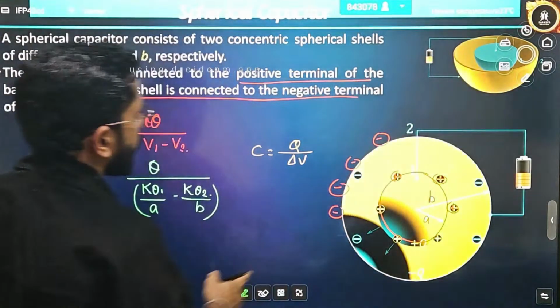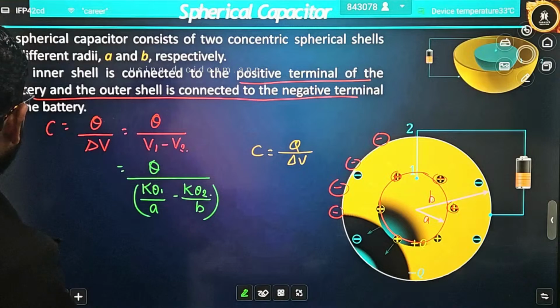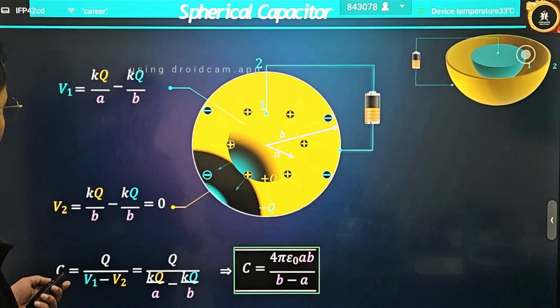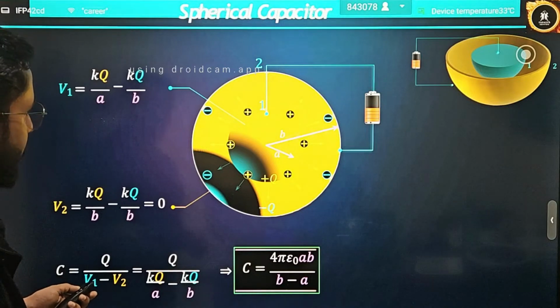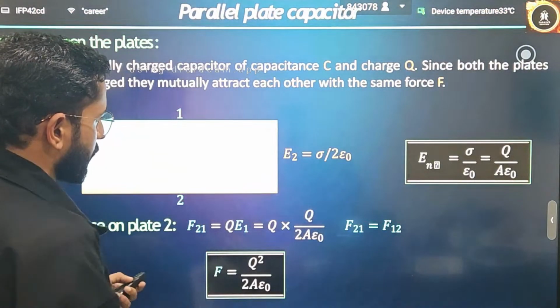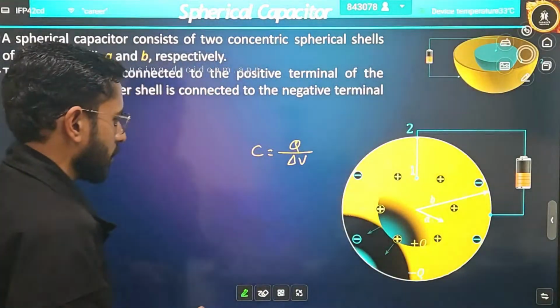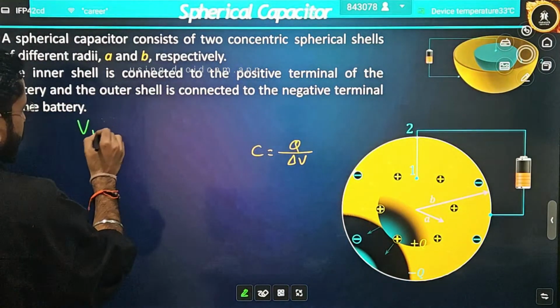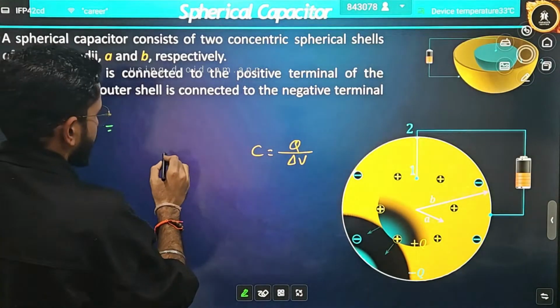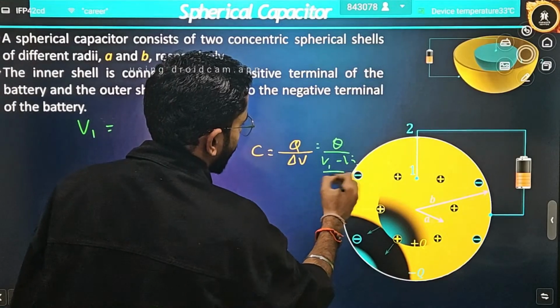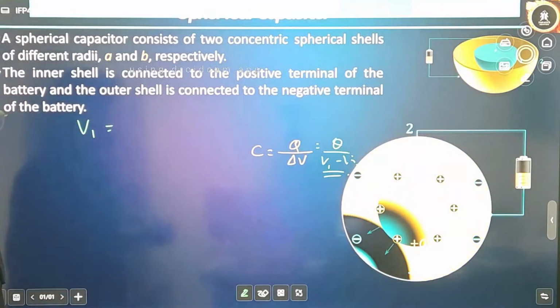Are the charges given as Q and Q only, or are the charges also different? Let me check once. The charges are given the same, only the magnitude-wise it is different. It got deleted, let's write it again. Write the potential properly, because I have told you that capacitance is defined as Q divided by V1 minus V2, the difference of the potentials.